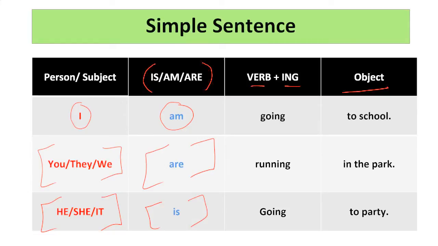I am going to school. You are running in the park. They are running in the park. We are running in the park. He is going to party. She is going to party. It is going to rain. So this is a simple sentence.